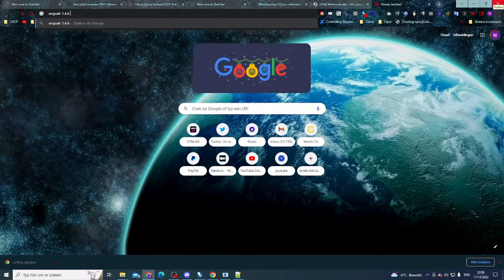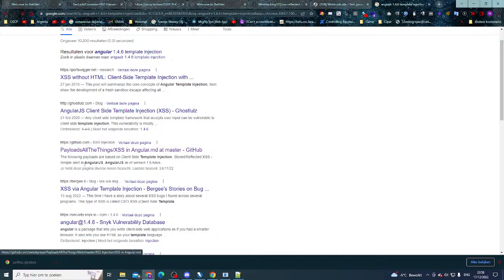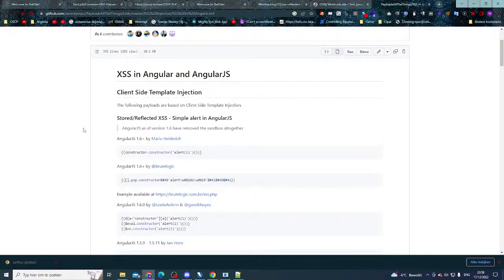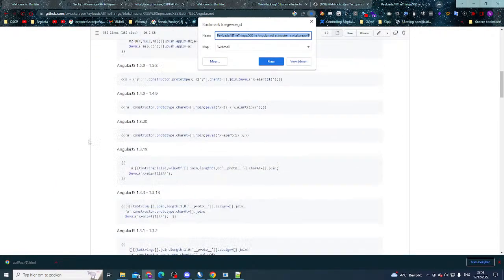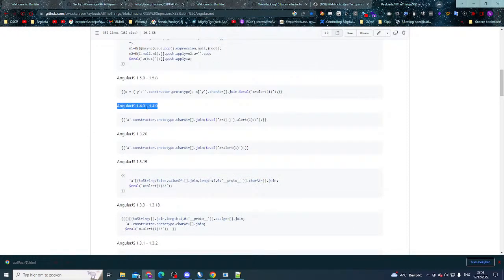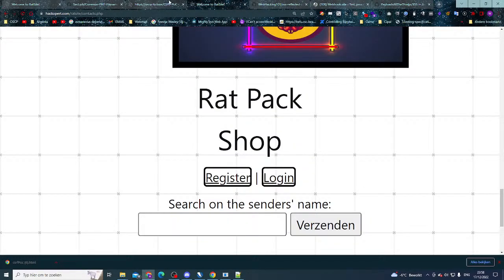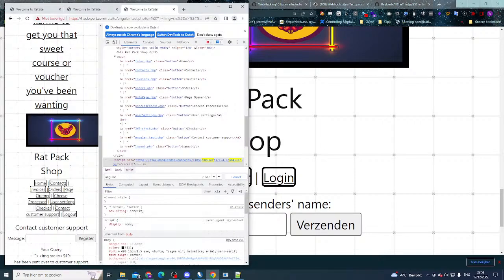1.4.6 template. And we already immediately come to things like this here, for example. PayloadsAllTheThings, that is a pretty good one. Here we can see AngularJS versions specifically. We are in this version because we are 1.4.6. So we're going to pop our alert again. If we can find our website, there we go.